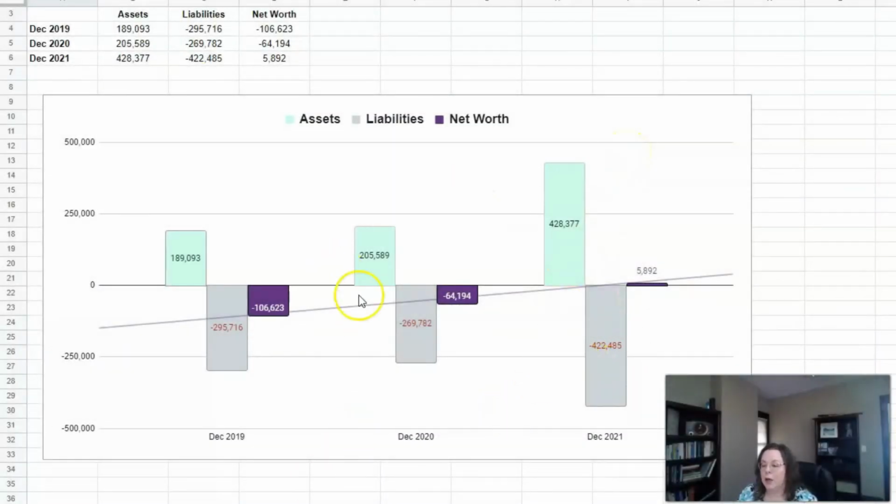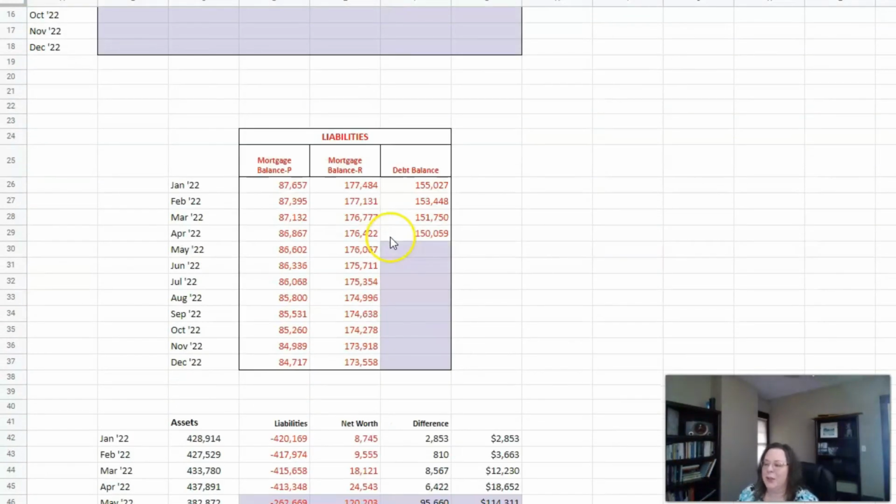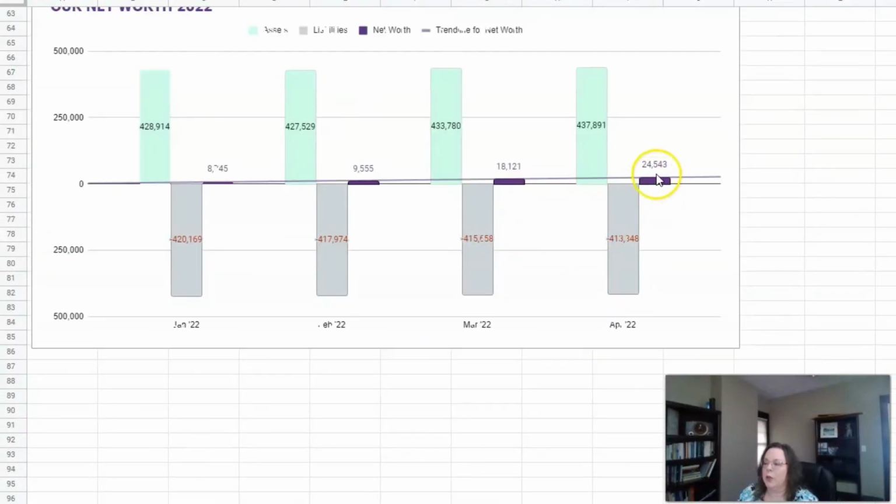So here we are looking at our annual net worth chart again. So you can see that overall we are making progress. It doesn't feel like it since our debt has gone up so much. I realize our assets have too, but it's really, really hard. And actually in May, our net worth is probably going to go down. I don't know if we'll remain positive at the end of May or not, but it's definitely going to go down because we have a new debt to add that's not included. When we update May, I think this chart is going to come down. I wouldn't be surprised if we're around 10,000 positive at that point.